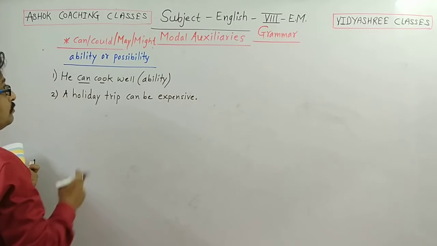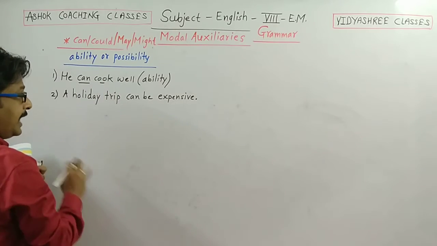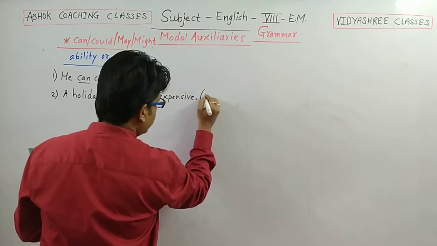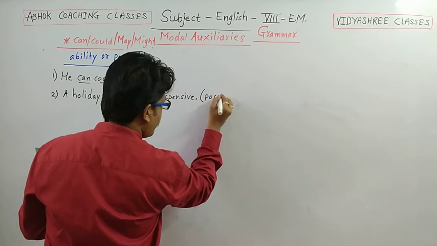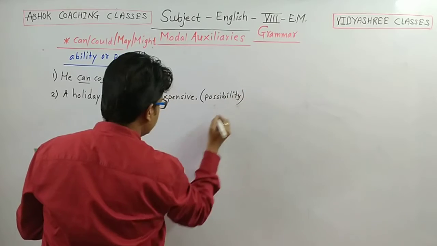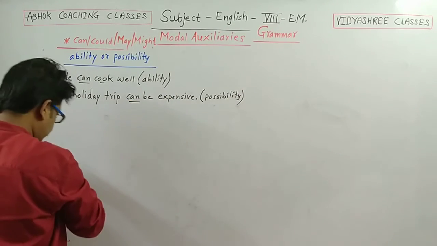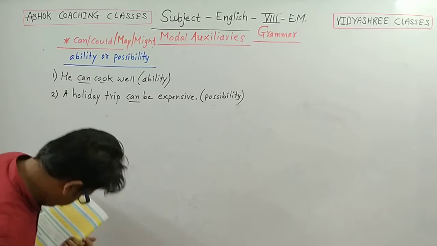It can be expensive means ability or possibility? It is possibility, not ability. So we can write here possibility. Can is a modal auxiliary here, as usual.